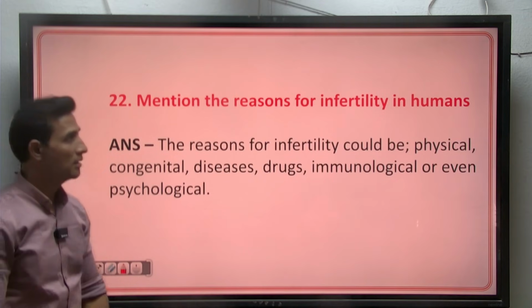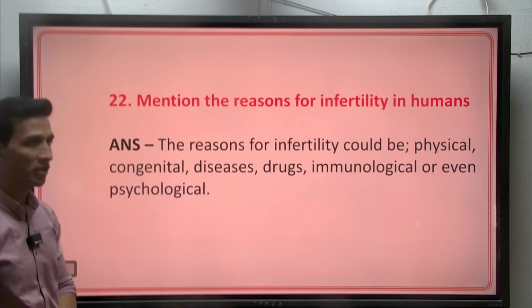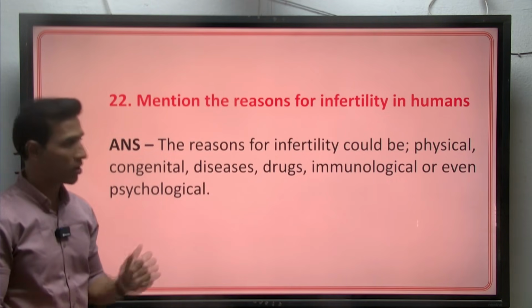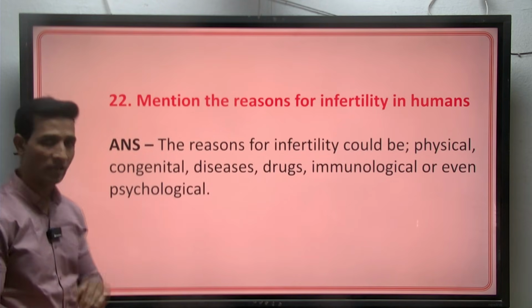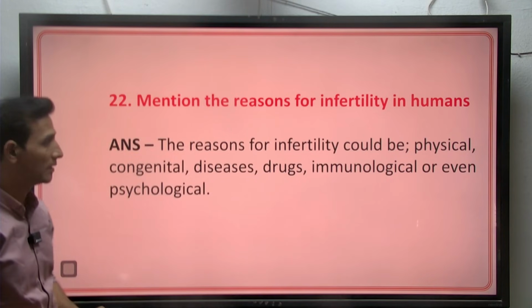Mention the reasons for infertility in humans. Infertility in humans may be due to physical, congenital, or diseases, due to drugs, or immunological or even psychological problems. The person suffers from infertility.